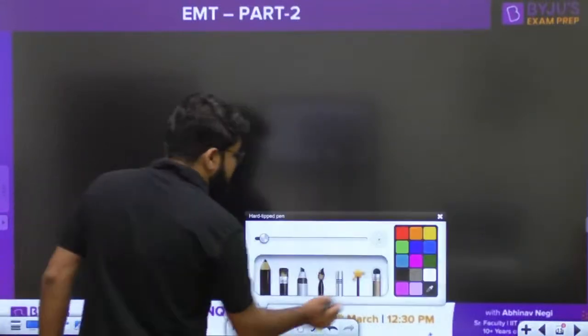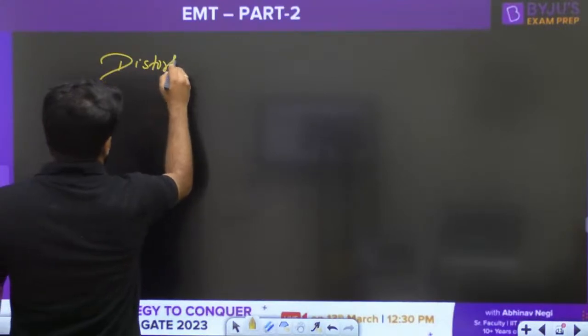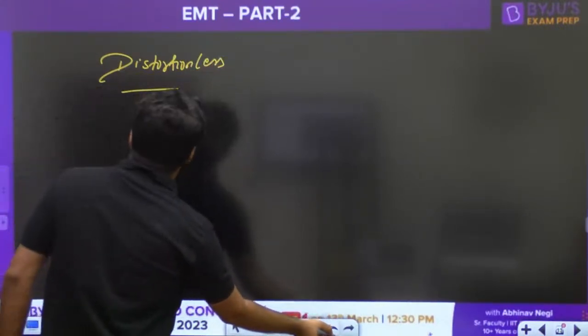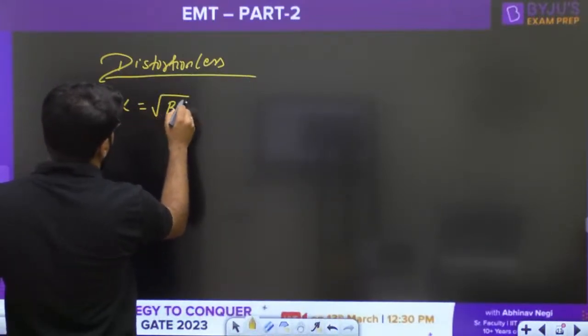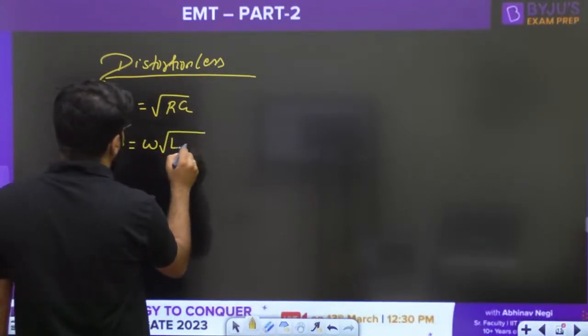So once again, since it's a distortionless case, what is the formula for alpha? Under root of RG. What is the formula for beta? It is the same, omega root over LC.